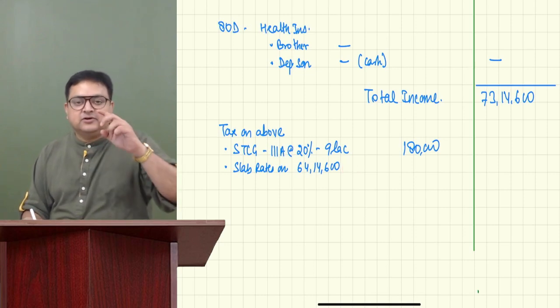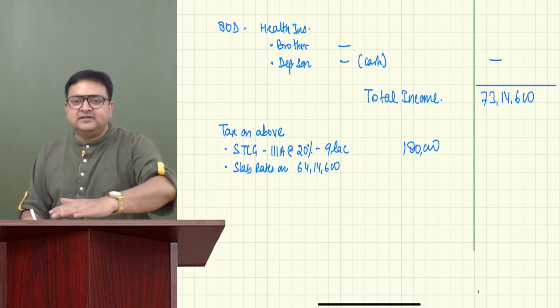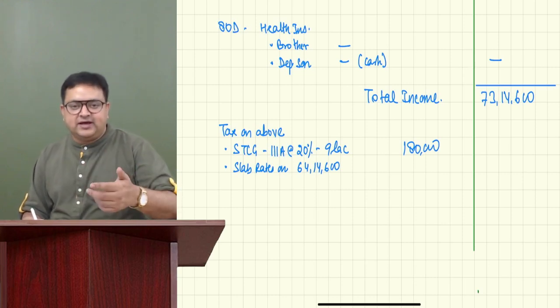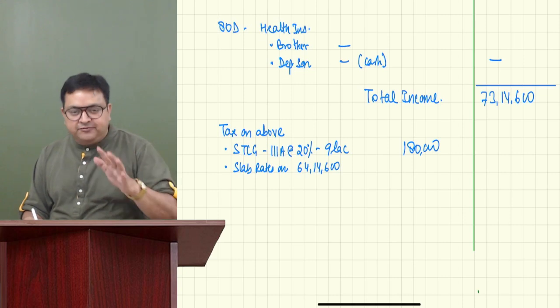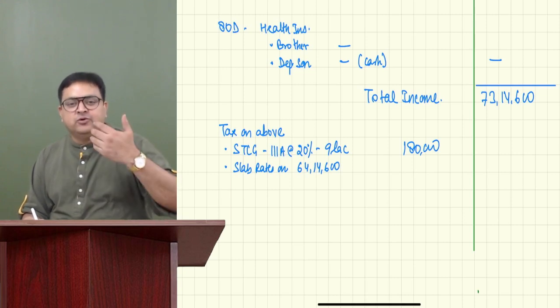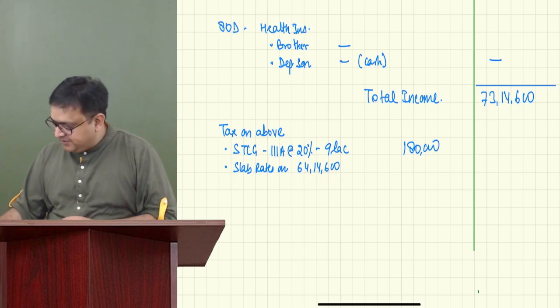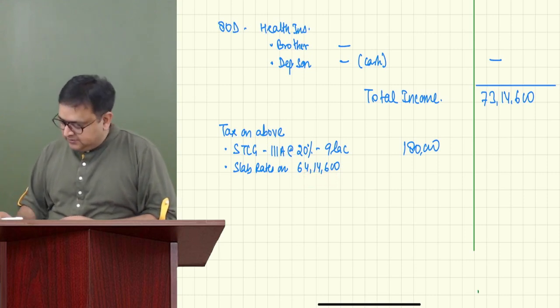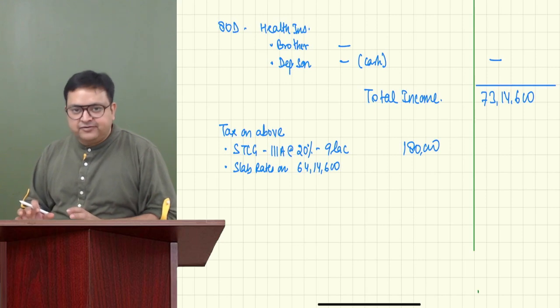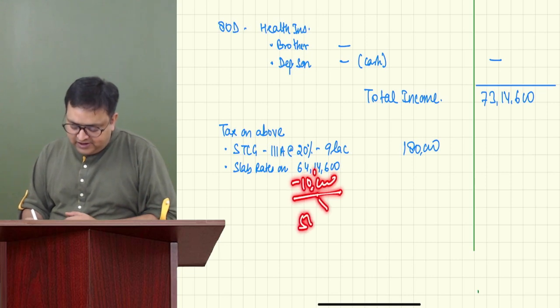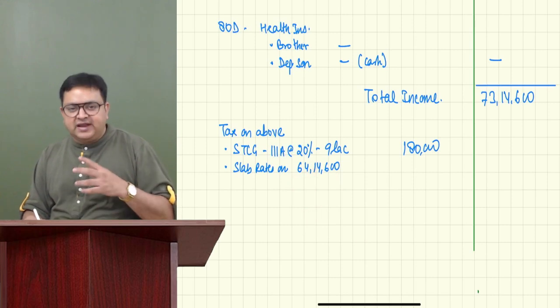And which slab rates? Optional regime. And this assessee is not a senior citizen. So 0 to 2.5 lakh nil, 2.5 lakh to 5 lakh, 5%, 5 lakh to 10 lakh, 20%, and more than 10 lakh, it is 30%. So we can easily calculate. Can you calculate this for me? You can calculate this roughly, right? Just deduct 10 lakh out of it. On 54 lakh 14,600, 30%, and on 10 lakh in optional regime we have 1 lakh 12,500.